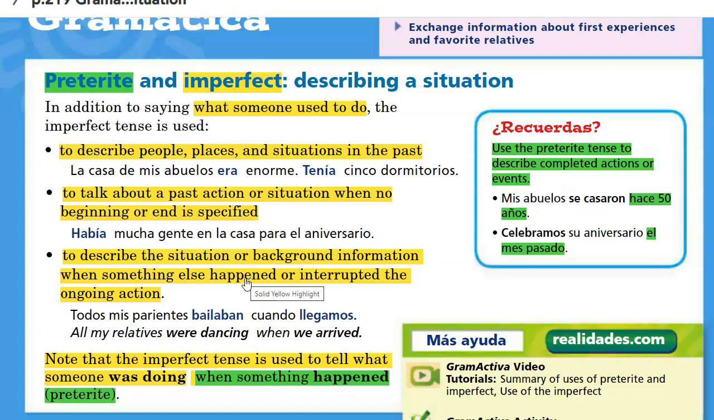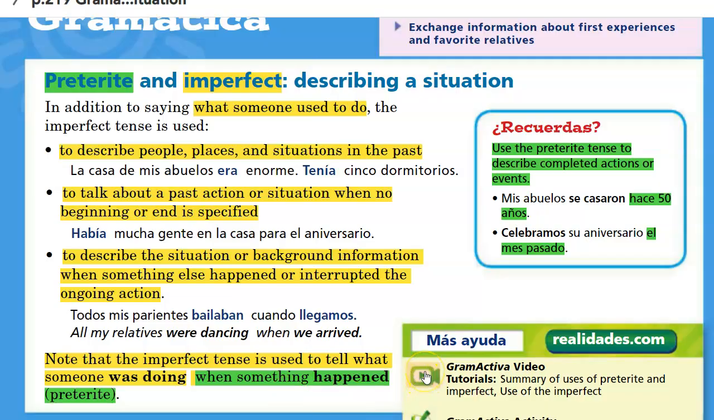And then completed actions that took place within that setting are expressed in the preterite. The imperfect is used to tell what was happening, to provide that background information, and then the preterite is used to talk about those completed actions that happened or took place within that setting.